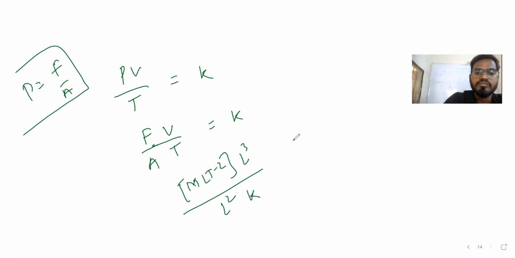Temperature is K or theta, anything you write. So we can say M L to the power 4, T to the power minus 2. L will go up, T to the, that will be minus, right?